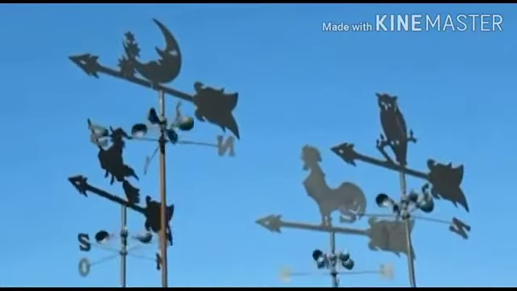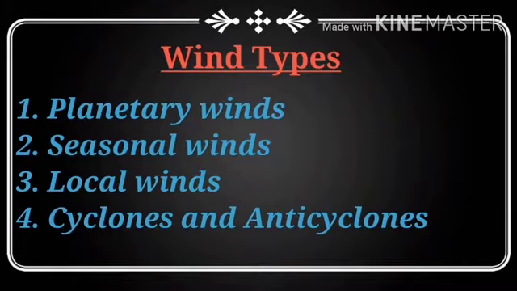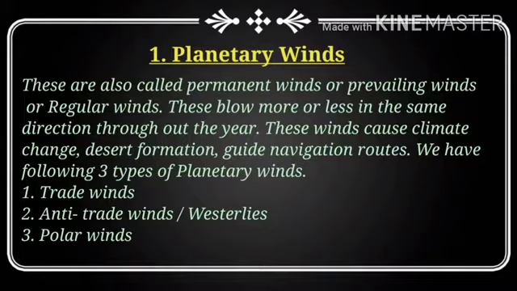Till now I told you about the meaning of the word wind and about two devices, the wind vane and the anemometer. Let's move on to know about the wind types. We have four important types of wind: one is planetary winds, secondly seasonal winds, thirdly local winds, and last but not least, the fourth one is cyclones and anticyclones. About these winds we have to study in this period. Let us begin with the planetary winds.